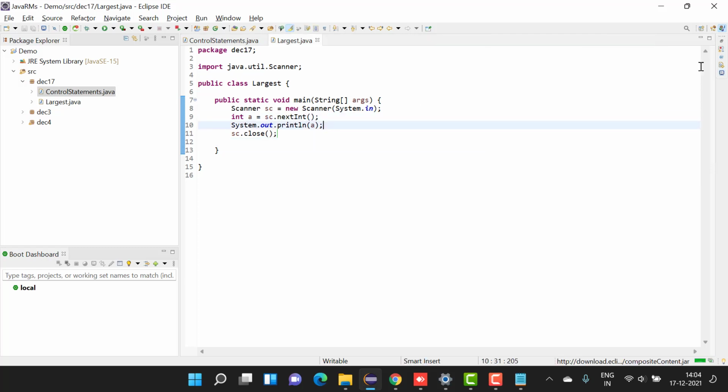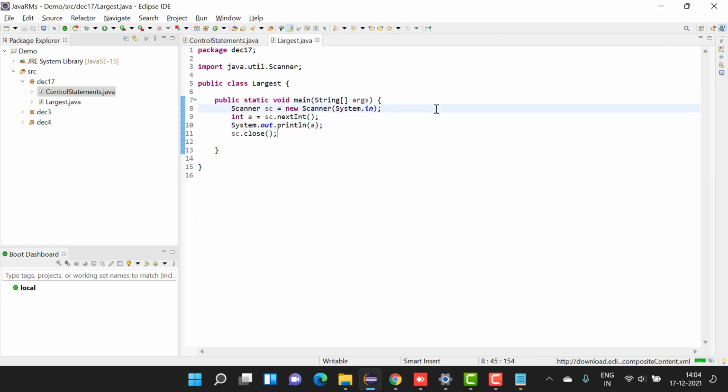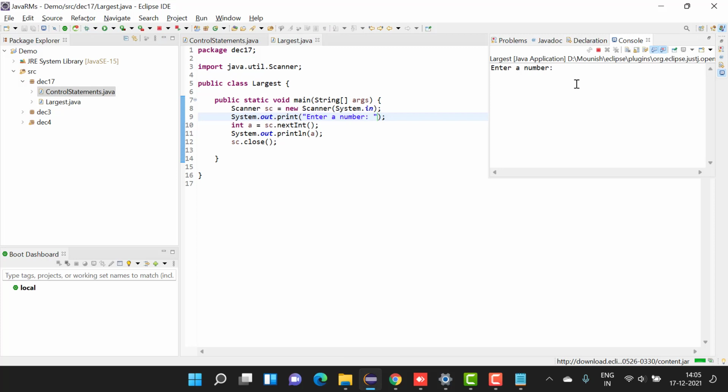Hence, this is working. But the problem here is it ran, but we didn't get any kind of a notification. So to make sure that we get some details, before taking input, I'll write a print statement and I'll remove this ln. ln means next line, so I'm removing that. And inside that I'm telling enter a number. And now if I run this, you can see there is a prompt. Enter a number. And I can enter a number.